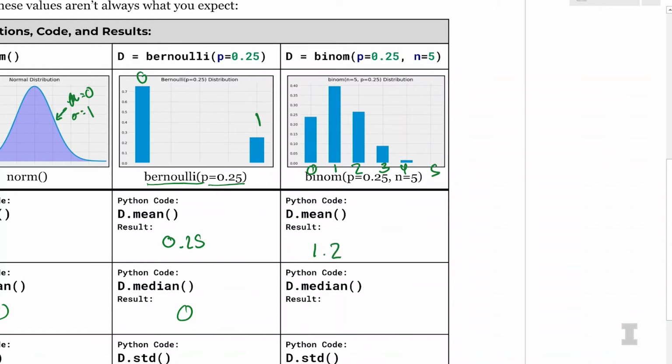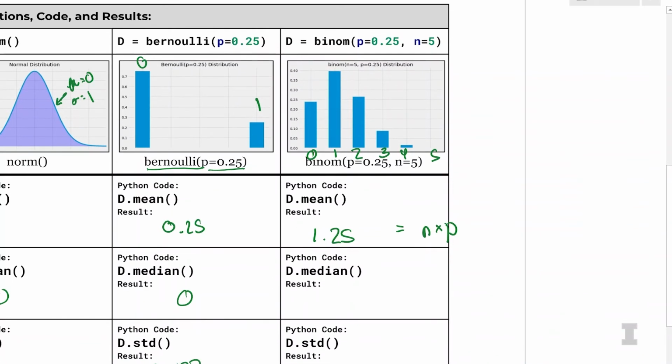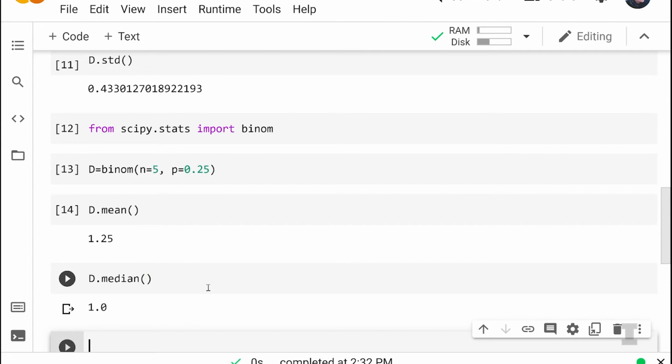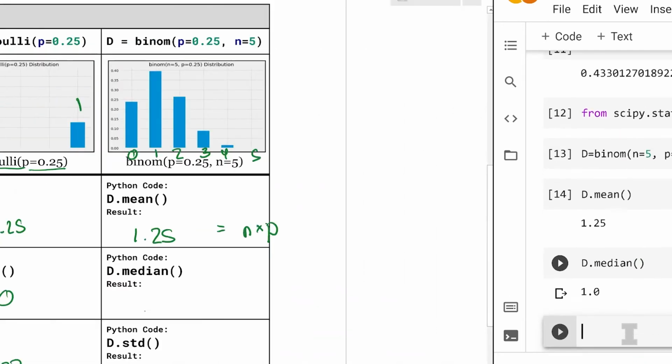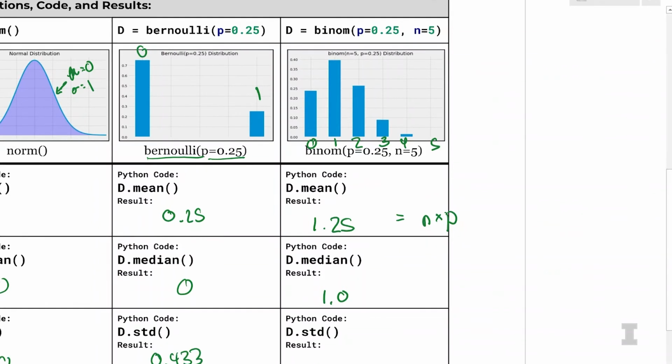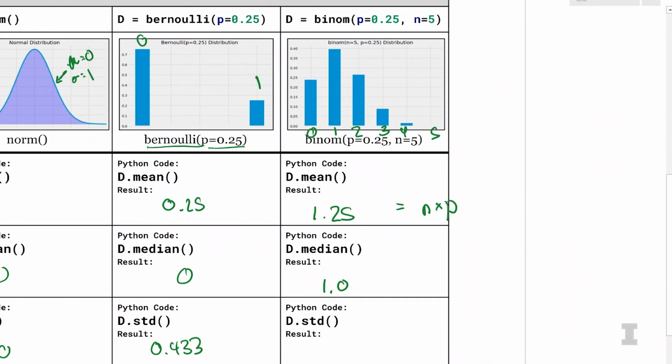1.25. And that makes sense because Carly taught us that the mean is n times p, or 5 times 0.25. Exactly. And then the median of the distribution is going to be what the 50th percentile point is on this distribution. So if you go ahead and do d.median, what do we see? I get 1.0. So 50% of the students get a 0 or 1, and 50% of the students get a 1 or higher. And then let's see the standard deviation of this distribution.